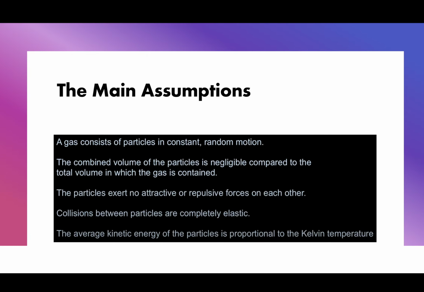So we have five main assumptions for the kinetic theory. The first is that gases, right, gas particles, right, are in constant and random motion. So that's the first thing. It falls under Dalton's laws, right? Well, not Dalton's law, but Dalton's principles, his postulates, right? But Dalton's postulates is something that you would look at around your third topic in the entirety of CSEC chemistry, so you should have seen it in fourth form, right?